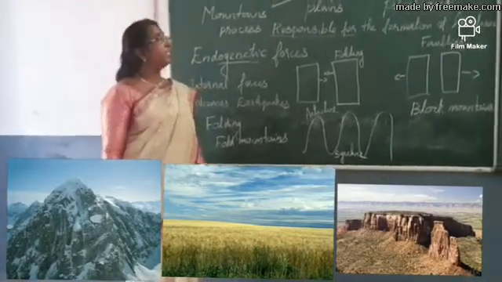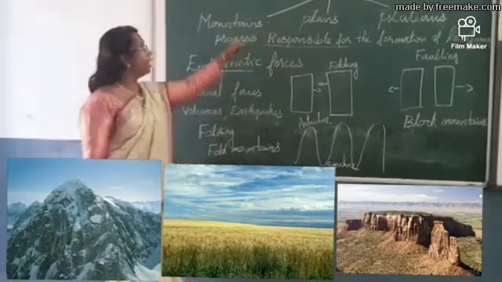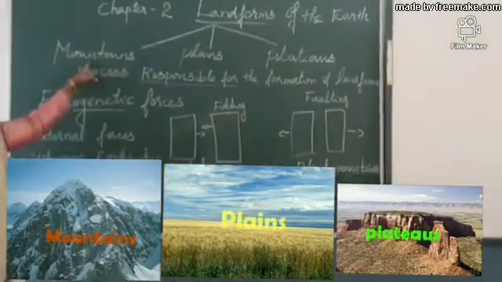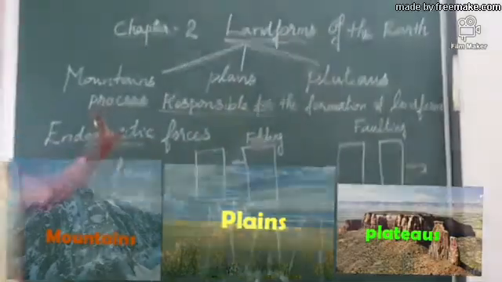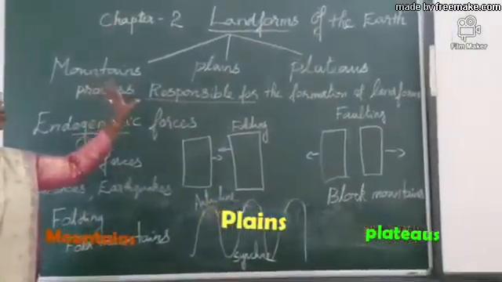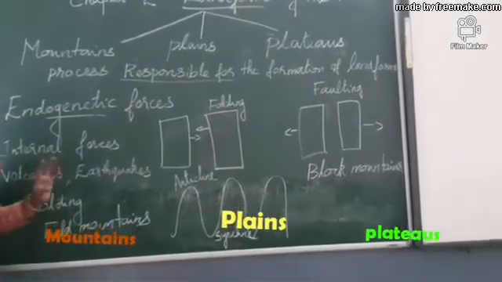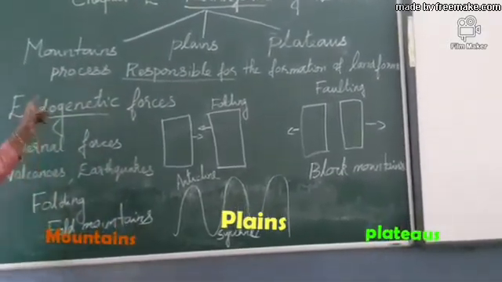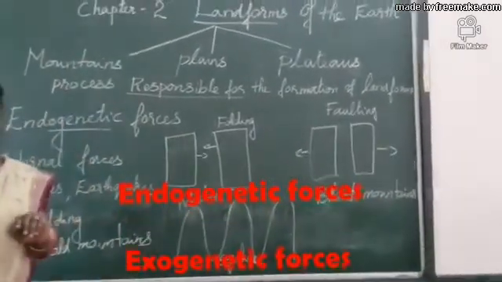In this session, in chapter 2, under landforms of the earth we will mainly discuss mountains, plains and plateaus. Before discussing them in detail, let's see what the factors behind the formation of these mountains, plains, plateaus and other landforms are.